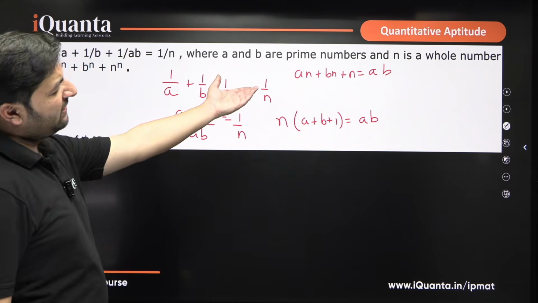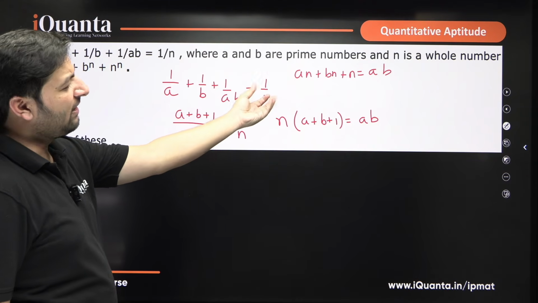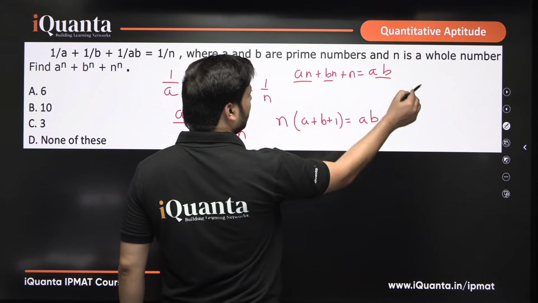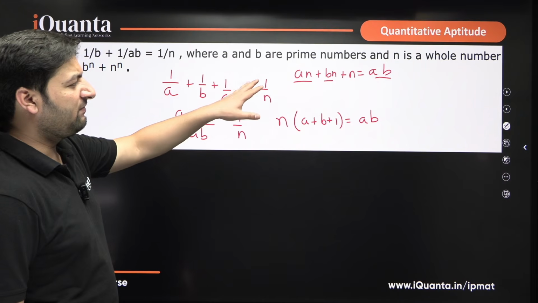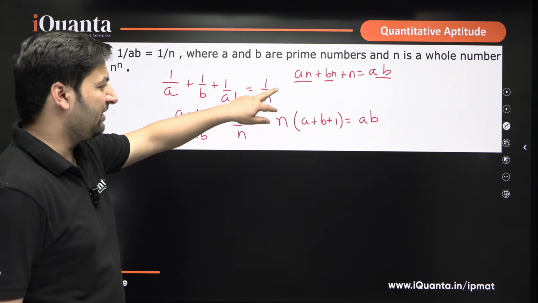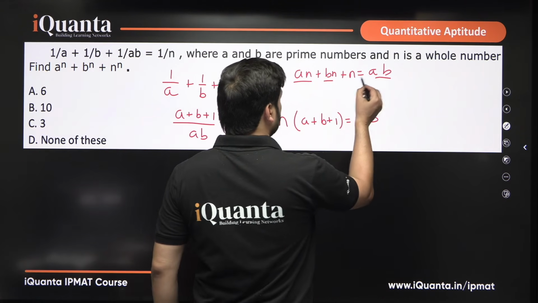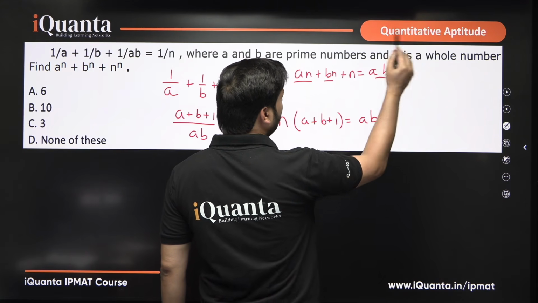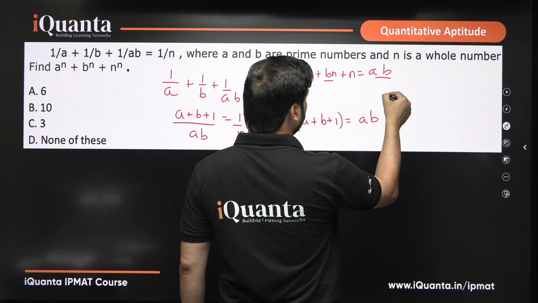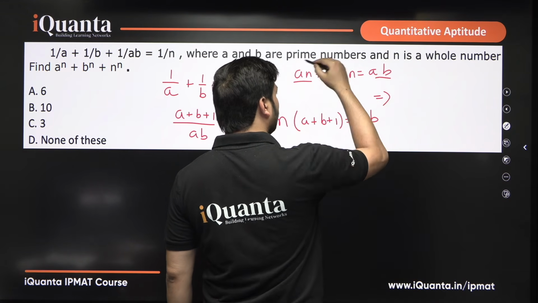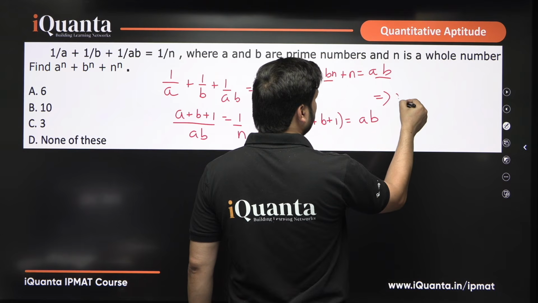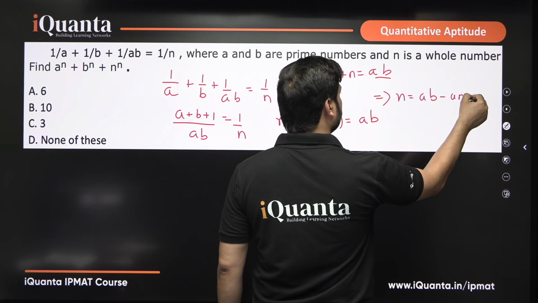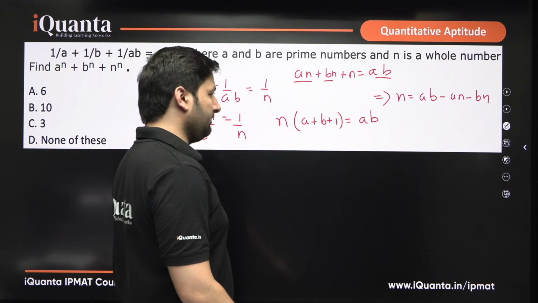We are very sure that we cannot do hit and trial this way, so we will have to do some sort of factorization here. We see that an is here, bn is here, ab is here. So can we do some factorization, like an and bn, where a and n are multiplied, b and n are multiplied? How can you do that? If you take an and bn to the other side, it implies that n will be on the left-hand side, while ab minus an minus bn will be on the right. I hope this is clear.